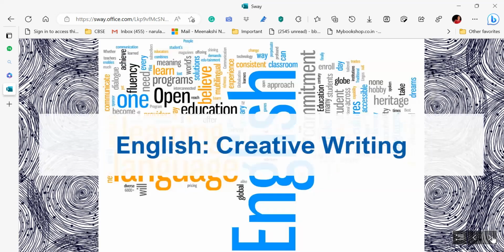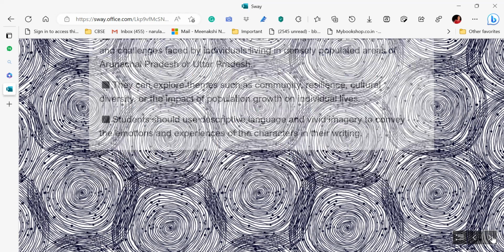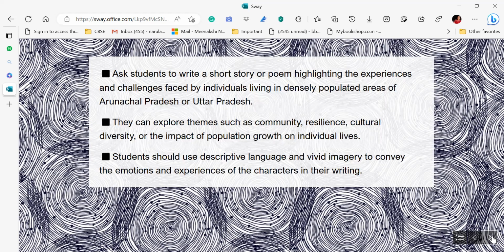Now, one more activity for English, that's creative writing. High levels of Bloom's taxonomy. Your children are very creative, as you all are. So, my dear educators, you may ask your students to write a short story or a poem highlighting the experiences and challenges faced by individuals living in densely populated areas of Arunachal Pradesh or Uttar Pradesh. So, ask them to just empathize, just feel the situation, right?